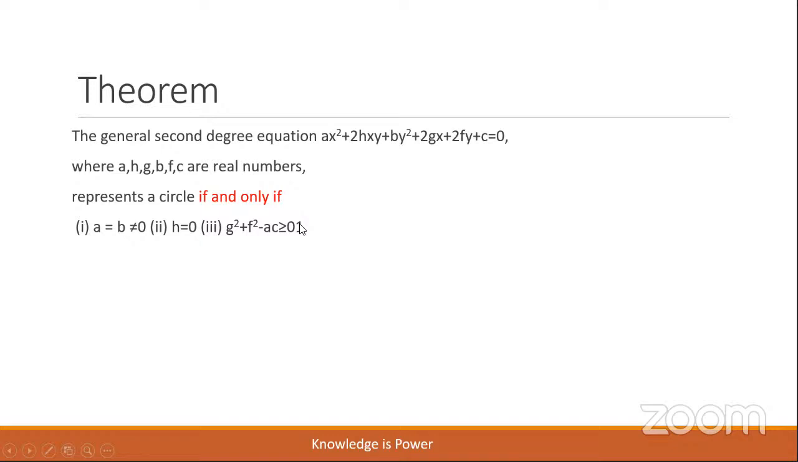Not 1, children. I'm sorry, that's a mistake. 1 should not be there. It's only g square plus f square minus ac.